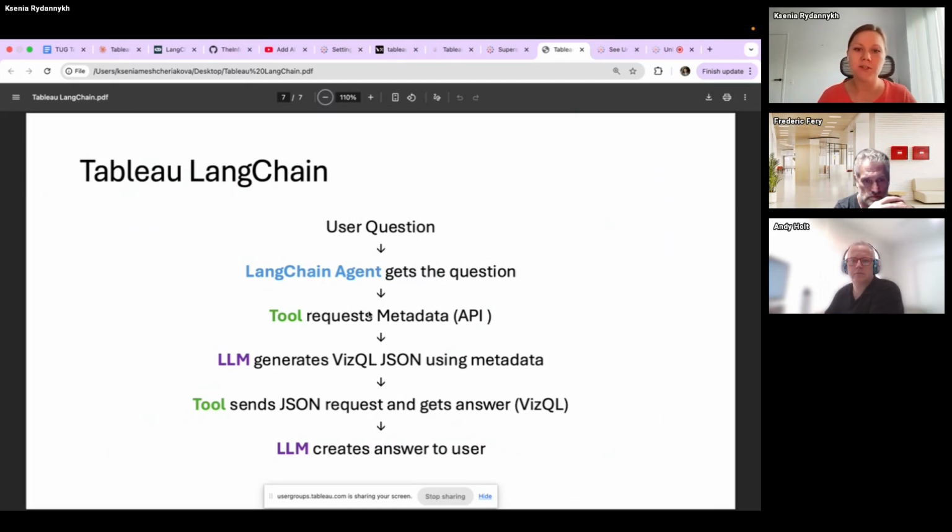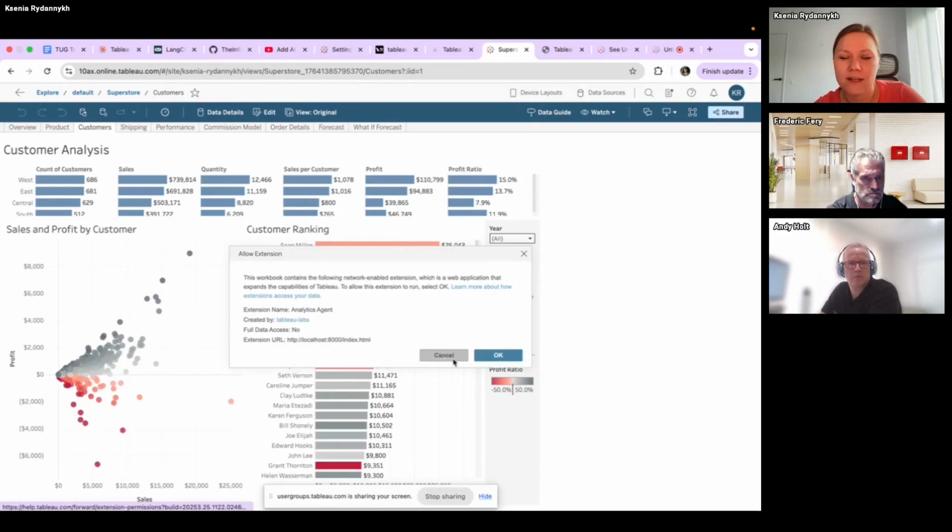And the large language model now receives this JSON with all the data and the question from the user, and it tries to answer this question with just sentences. And our user gets a natural language answer for his question about his data. So let's move on to the demo. I think it will be more clear after this.